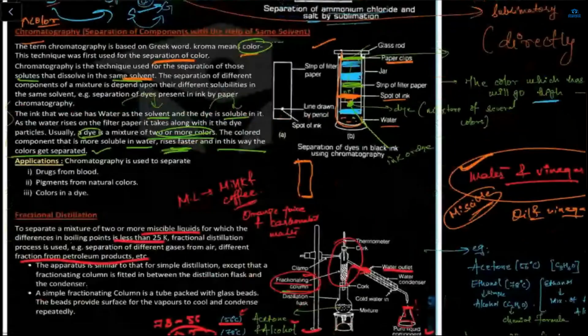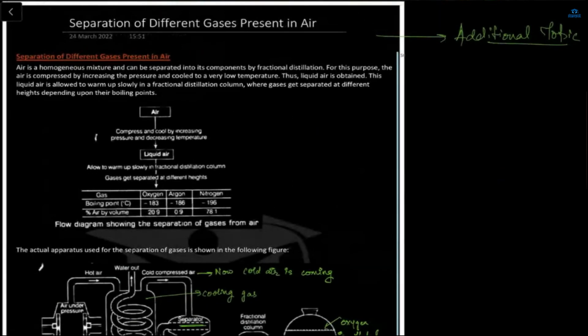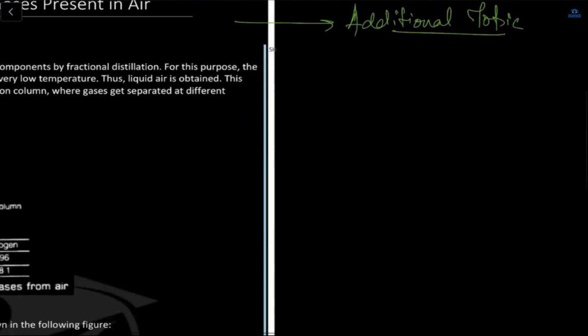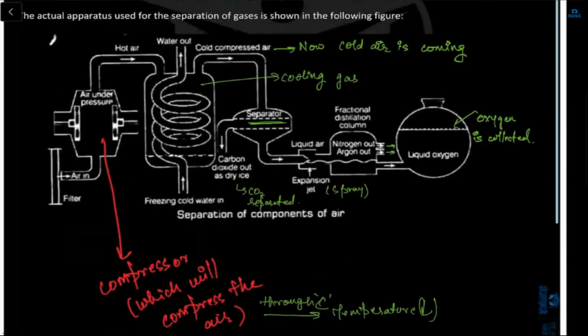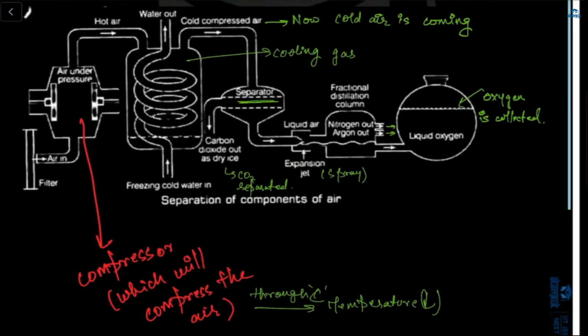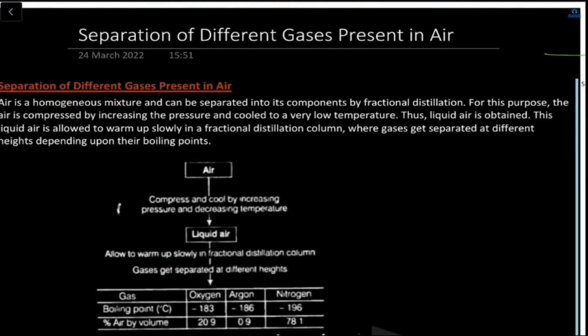Okay, Shazan. Now, what is this? This is the separation of different gases present in air. This is an additional topic in your syllabus. It is very easy. See, in this, what's happening? This is the air in. Okay, wait. Here, the topic is separation of different gases present in air.